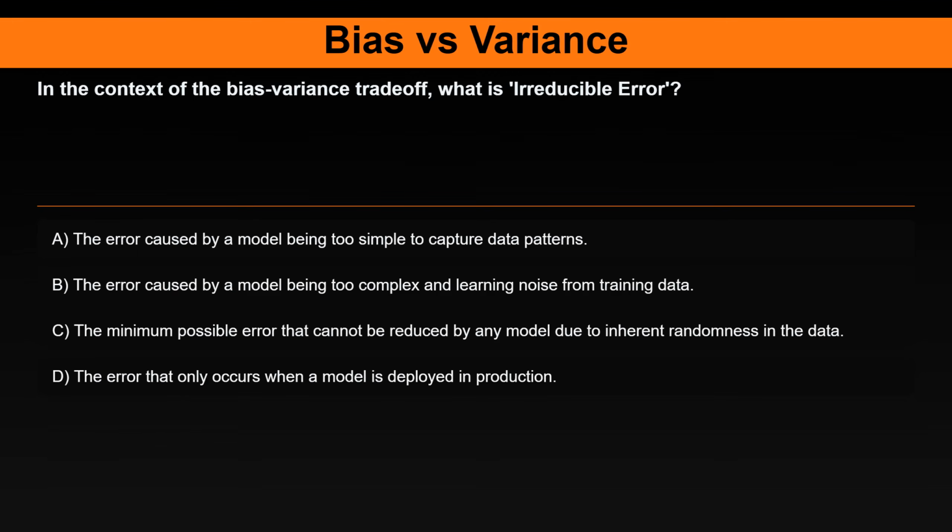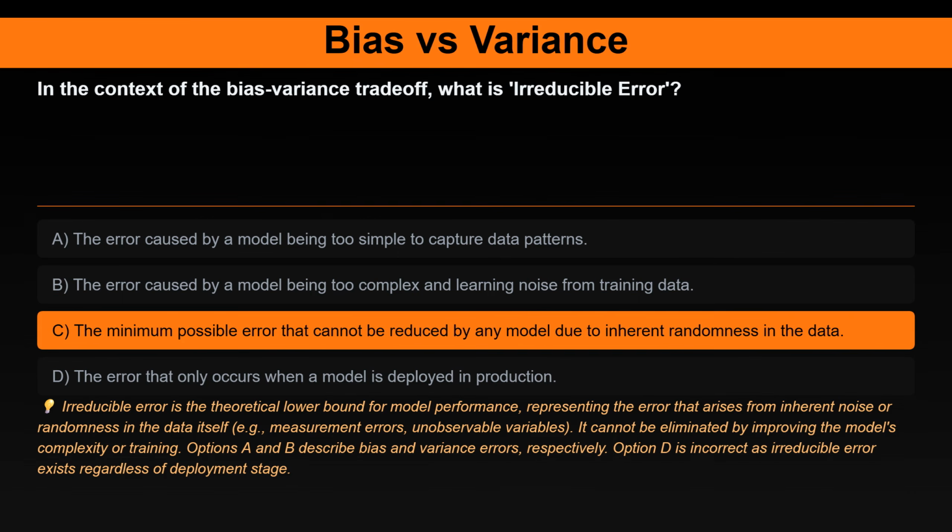Question 9. In the context of the bias-variance trade-off, what is irreducible error? Option A, the error caused by a model being too simple to capture data patterns. Option B, the error caused by a model being too complex and learning noise from training data. Option C, the minimum possible error that cannot be reduced by any model due to inherent randomness in the data. Option D, the error that only occurs when a model is deployed in production.